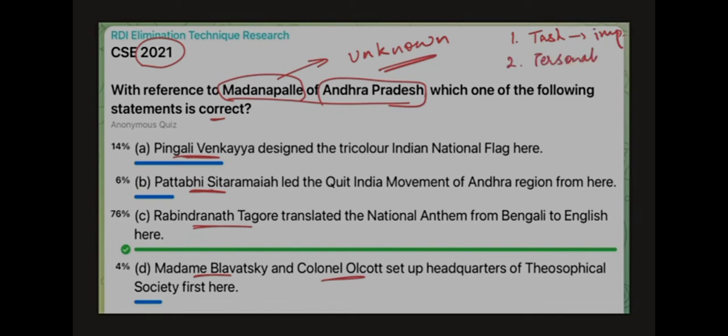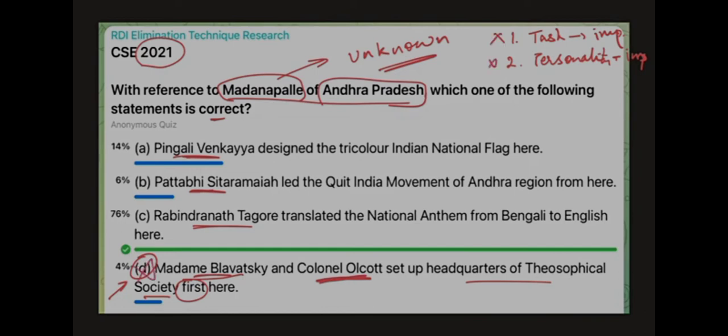Now, in the options here, come to the delta option. Neither the personalities are important nor the task. Headquarters of the Theosophical Society first, where the headquarters was established the first time, is historically insignificant, and compared to the other three options, this is the weakest option. So neither the task is important nor the personalities are important, so we can eliminate the delta option.